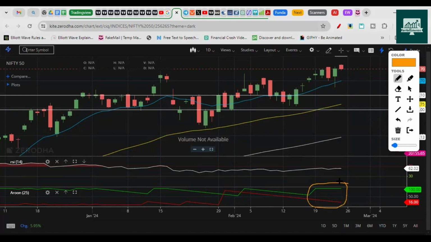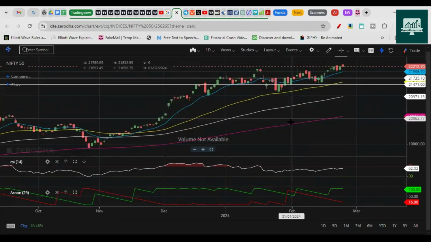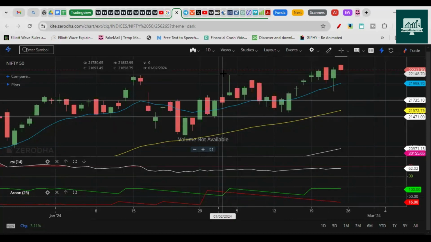The Aroon indicator is considering a bullish move again. The green line above 70 and the red line below 30 is a full bullish signal, just like this area previously. Some consolidation was there, but right now it has turned bullish again. RSI is above 60. When it goes above 70, we will have a more bullish move. So all in all, price action says it's still bullish, but there are no gaps. So we should not be considering a fully bullish approach even for the price action.